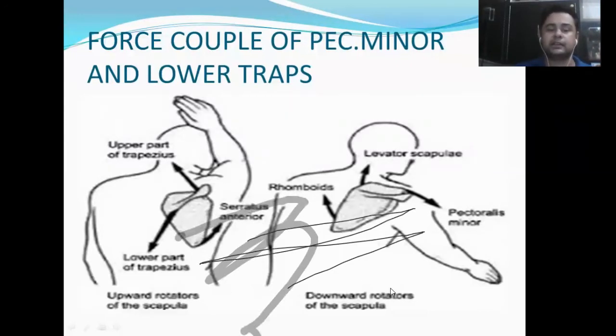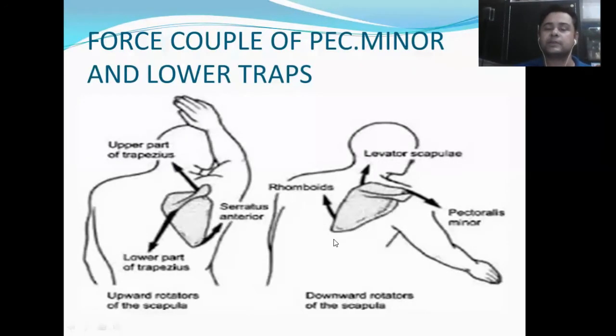And there is a downward rotator for the scapula, which is acting like this only, which is counterbalanced by lower traps and latissimus dorsi. Once the latissimus dorsi and lower traps have failed, rhomboids and levator scapulae tend to lift it upwards, and we get this kind of particular presentation, which is very common in shoulder people.